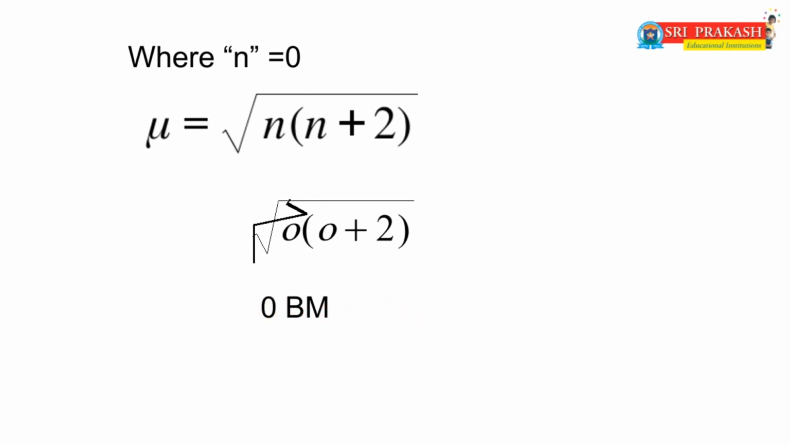Dear friends, already you all know that for diamagnetic materials, the magnetic moment value is 0. These are some examples of tetrahedral complexes.